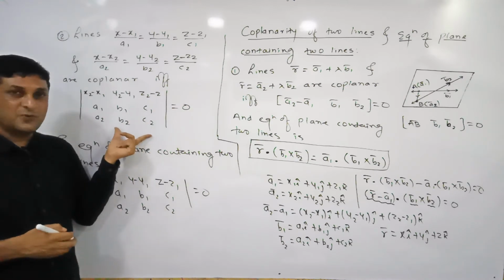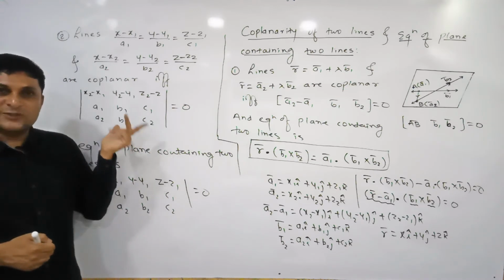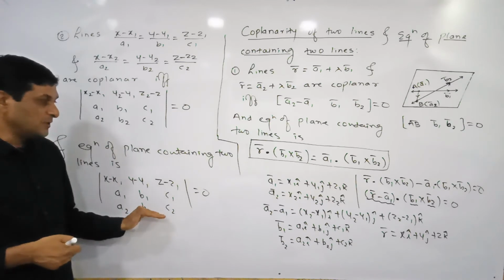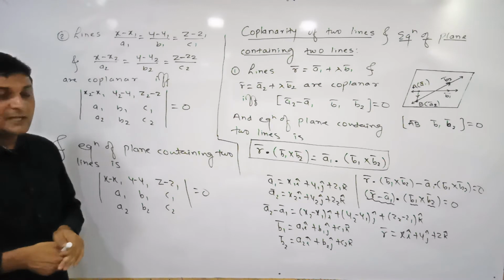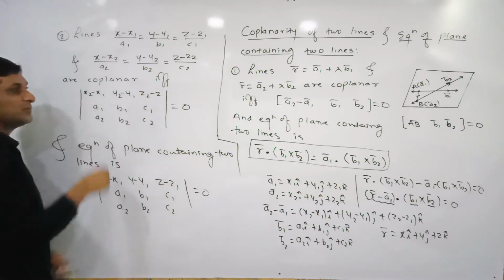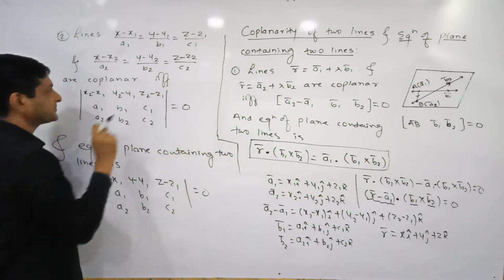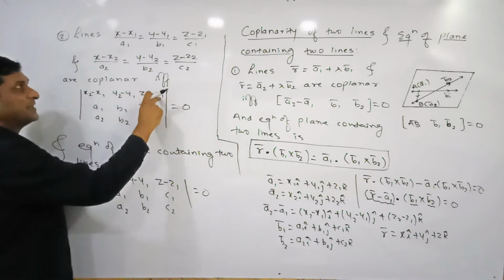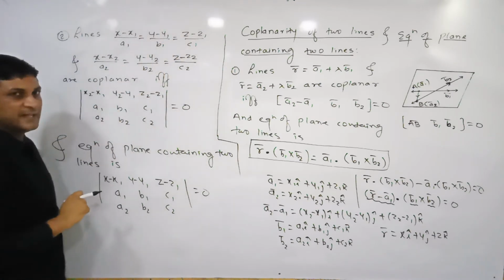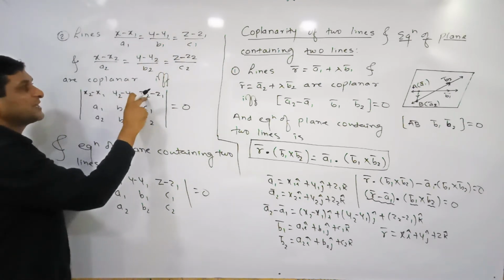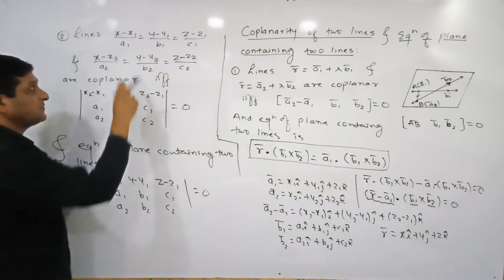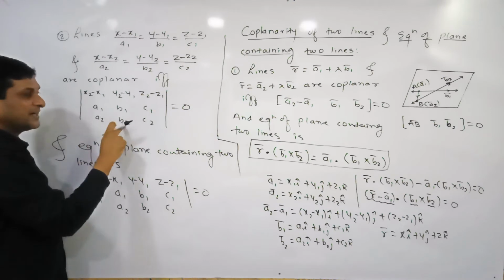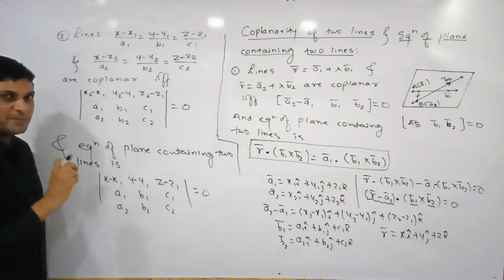This is the condition for lines to be coplanar, and this is the formula to find the equation of the plane if these two lines are coplanar. To apply these formulas we will require x1, y1, z1, the coordinates of a point on the first line, x2, y2, z2, the coordinates of a point on the second line, A1, B1, C1, the direction ratios of the first line, and A2, B2, C2, the direction ratios of the second line.